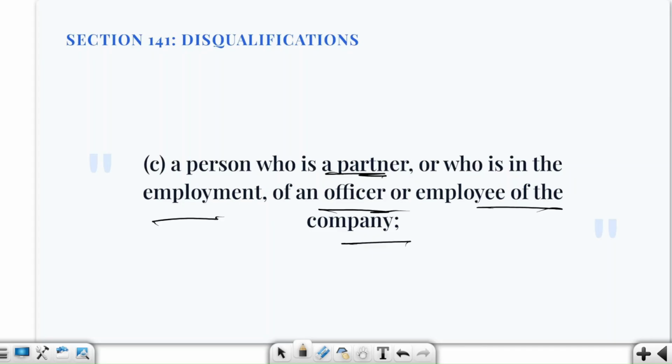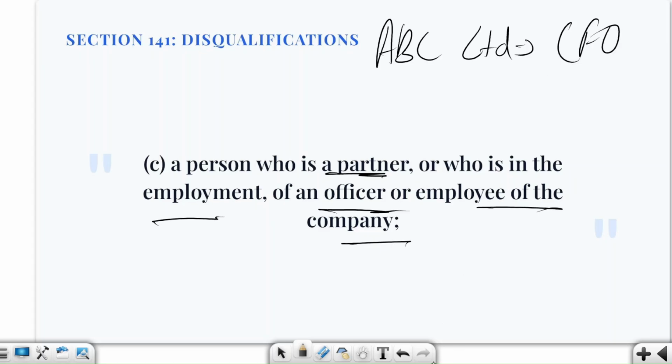For example, ABC Limited has a chief financial officer, Mr. X. Mr. X's spouse is a partner in a CA firm. Now, can that firm be appointed auditor of ABC Limited?